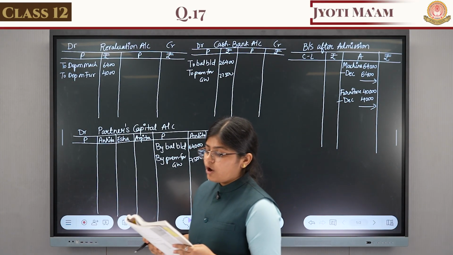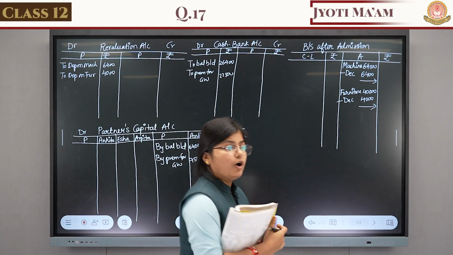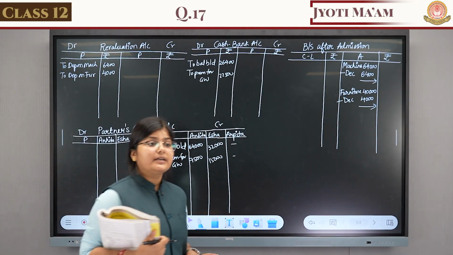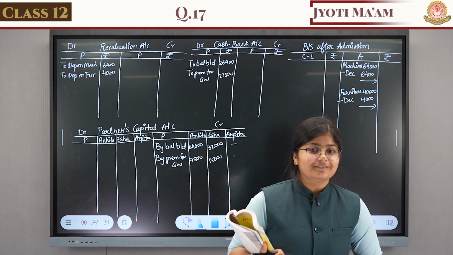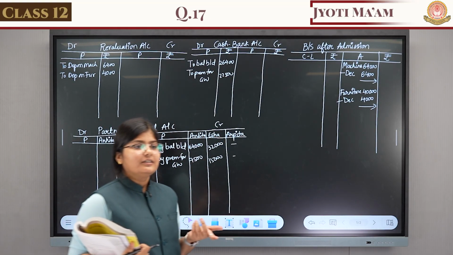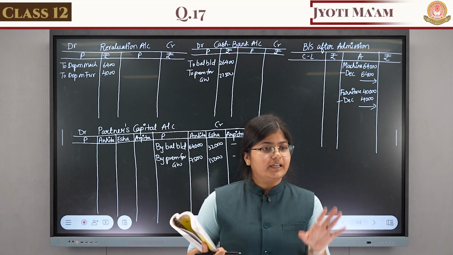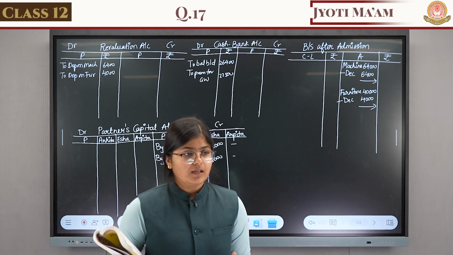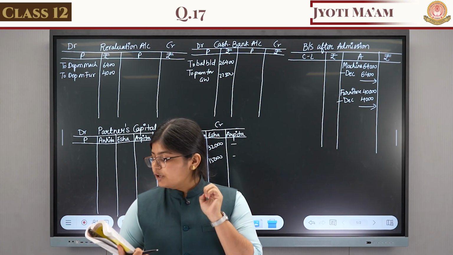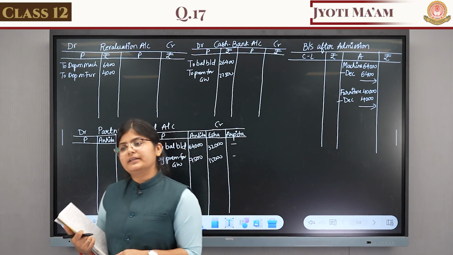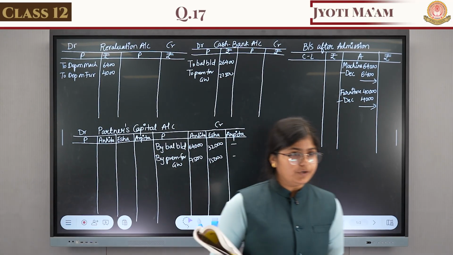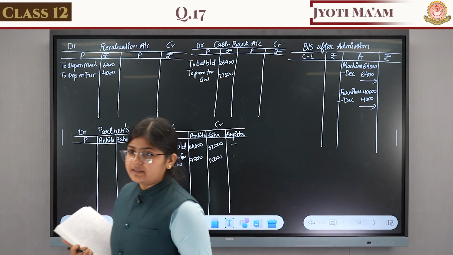Next adjustment. All debtors are good. All debtors are good means our customers are solvent. Are our debtors insolvent or solvent? What does it mean, solvent or insolvent? Solvent means the person is financially capable to pay his debts, and insolvent means he is not financially capable to pay his debts. Now here, what is given? All debtors are good. That means our debtors are financially capable to pay their debts. That means we don't need to maintain the bad debt reserve.